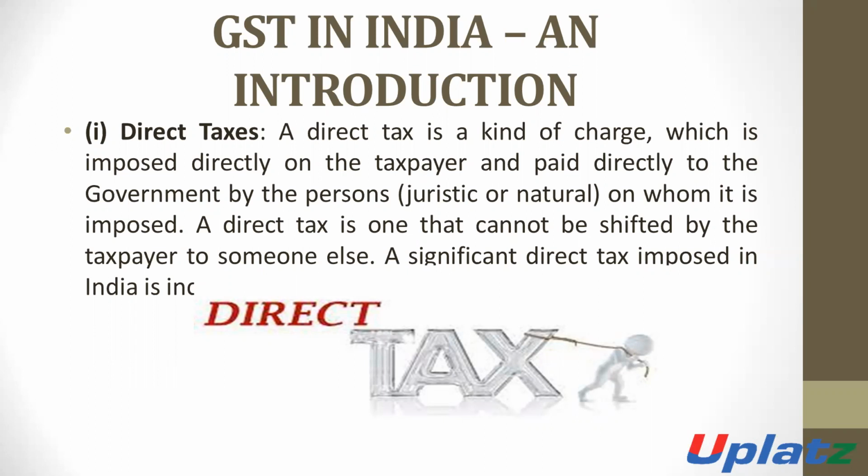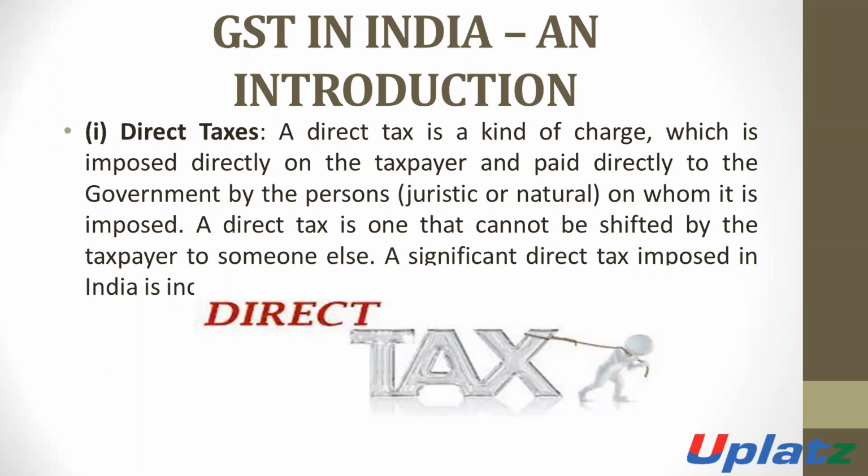For example, income tax. Income tax is a tax which is paid by the taxpayer on his income, and it is paid to the government. It cannot be shifted from one person to another.